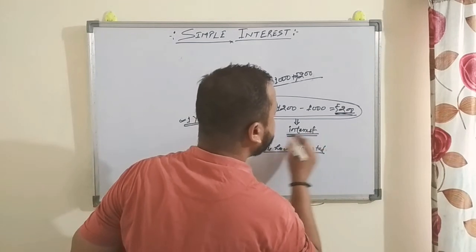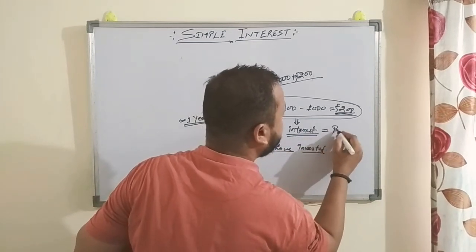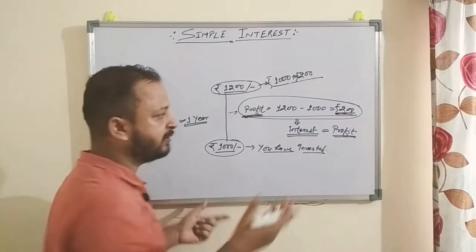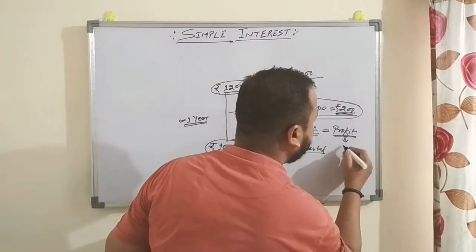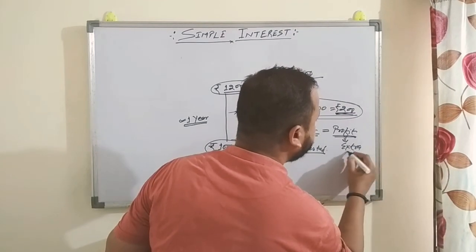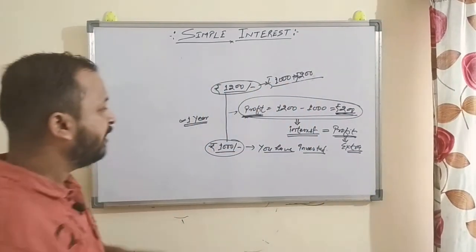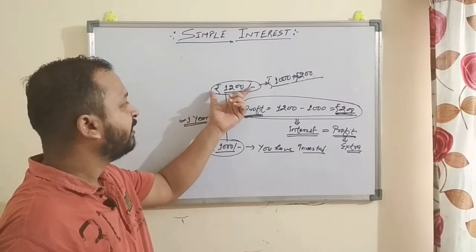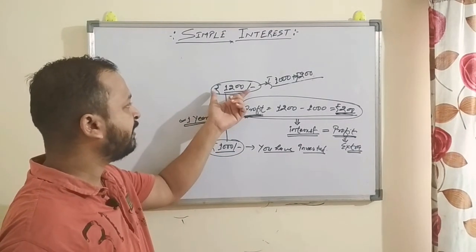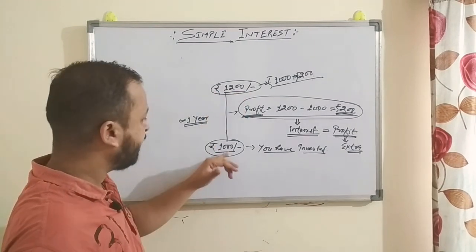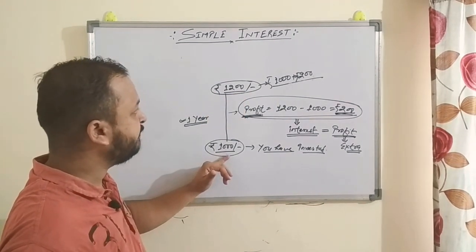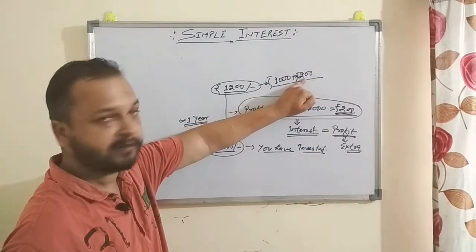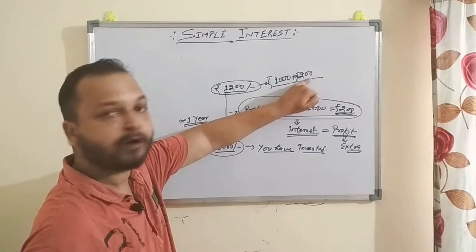So interest is the profit, what you are getting extra. You have invested 1,000 rupees, and after 1 year you will get 1,200 rupees. That means the 1,000 which was invested you will also get back, plus 200 rupees extra. That extra money is the profit.